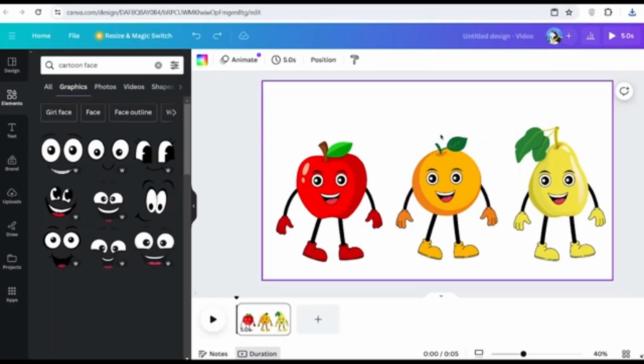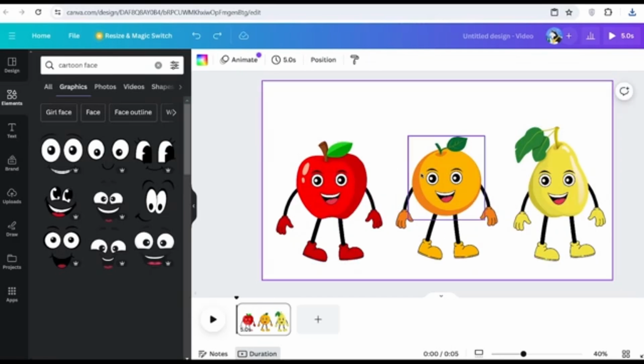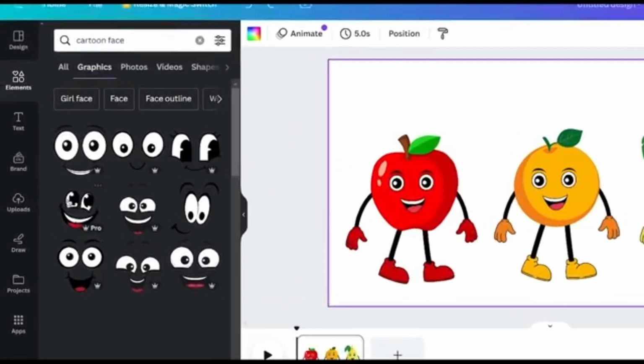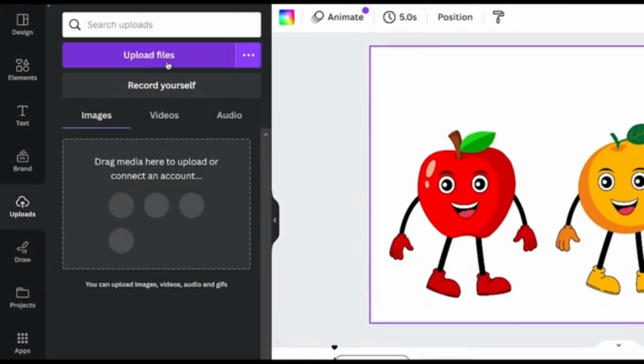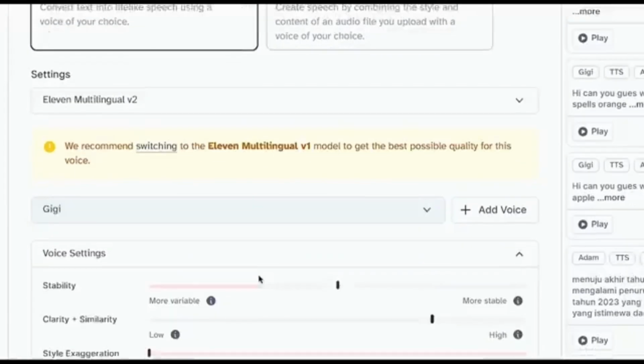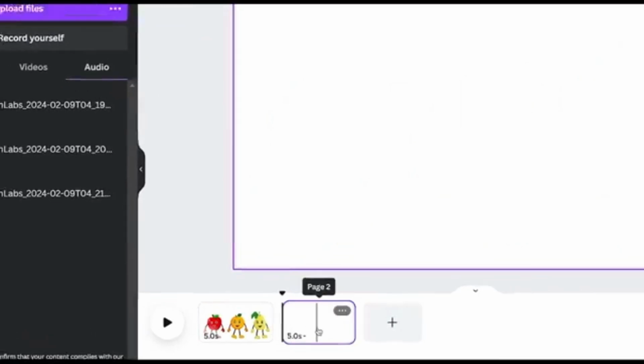In order to do the final step, you need to come back over to Canva in the same section where you generated the characters, because what you're going to do now is put everything together to generate your amazing animation. So the first thing you would need to do is click onto where it says Uploads and upload all the files that you just downloaded onto Canva. So that will be the voiceovers and then the animations. Click over here where it says to add a page, so you can have a blank page to start from.